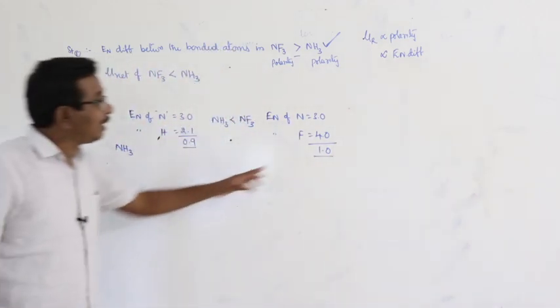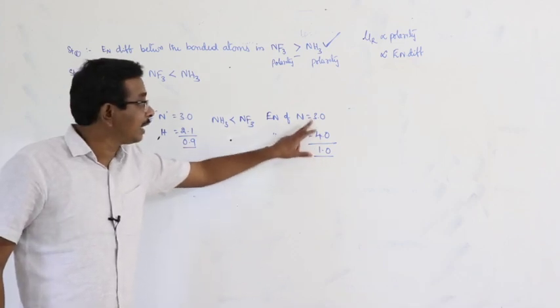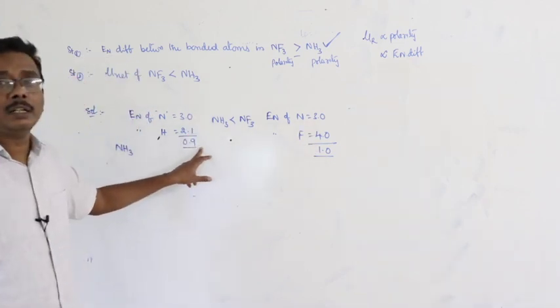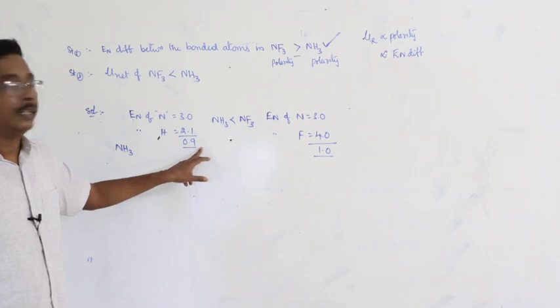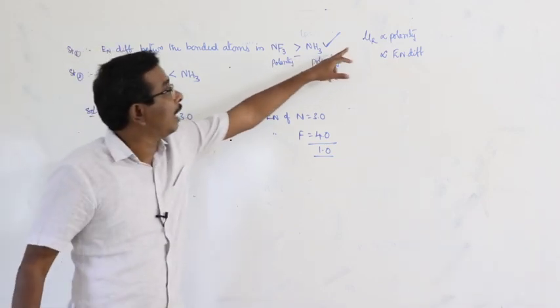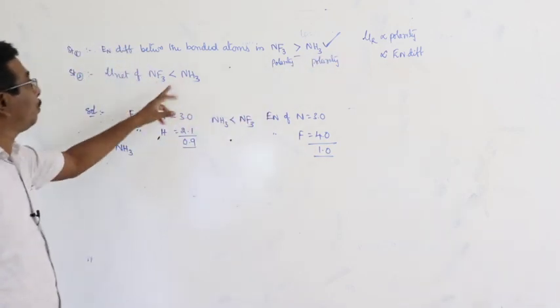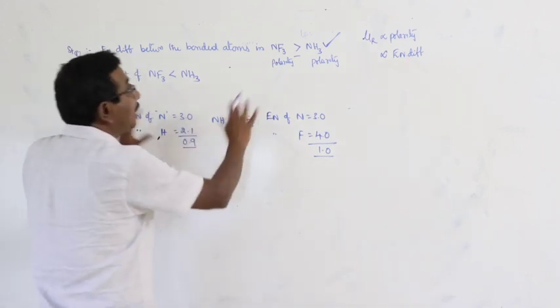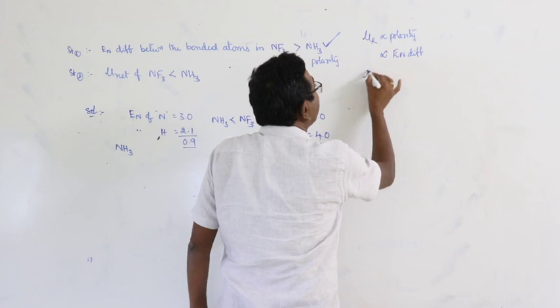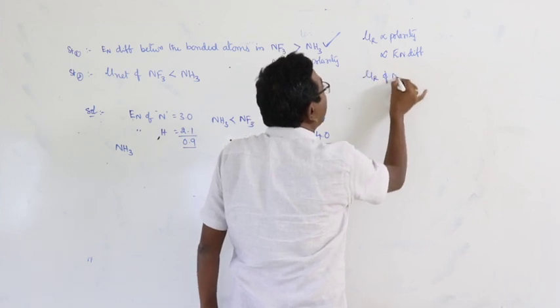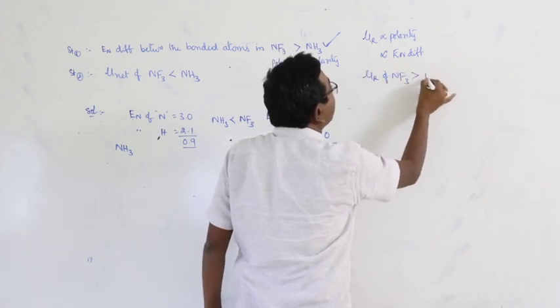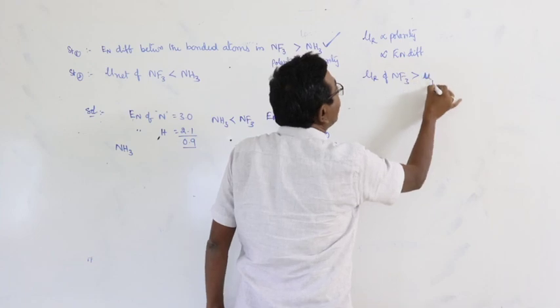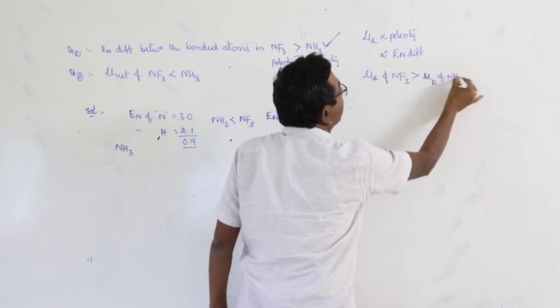What is the reason for that? Greater the electronegativity difference, greater will be the polarity. Greater will be the polarity, automatically the net dipole moment should be following the same. Means what? According to this, the net dipole moment of NF3 should be greater than that of NH3.